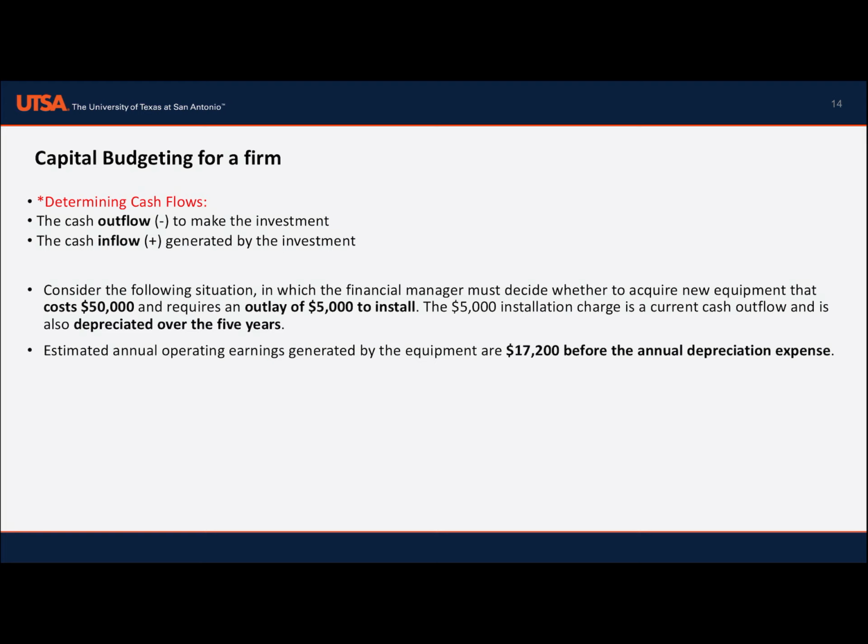Okay, determining cash flows: the cash outflow to make the investment, and the cash inflow generated by the investment. Let's solve a problem. Consider the following situation in which the financial manager must decide whether to acquire new equipment that costs 50,000 and requires an outlay of 5,000 to install. The 5,000 installation charge is a current cash outflow and is also depreciated over the 5 years.